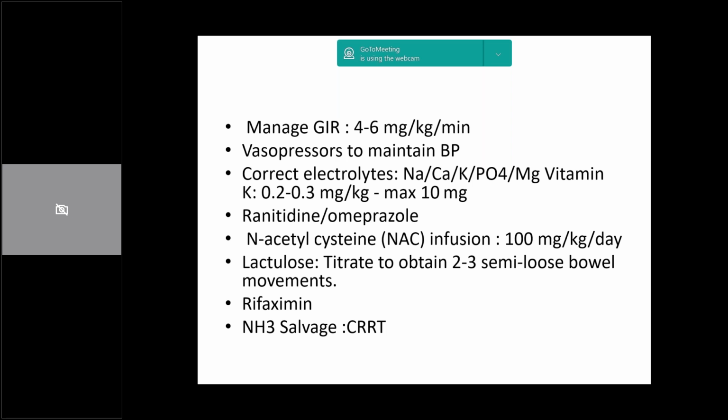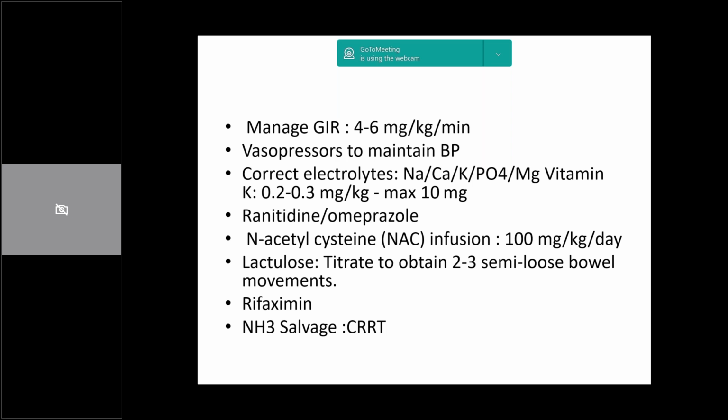Fine. We need to correct the electrolytes. We often add a PPI to this patient. The IAP consensus statement 2007 recommends NAC for all patients with ALF. Fine. Then we administer lactulose.